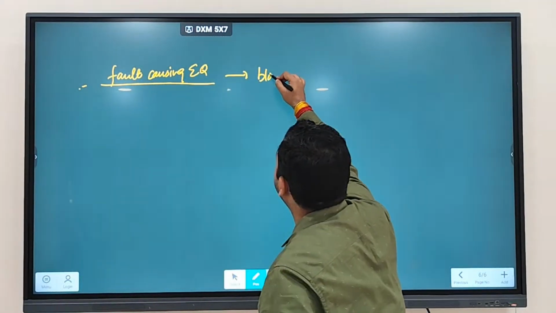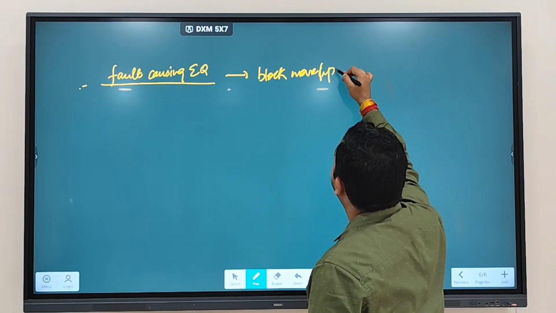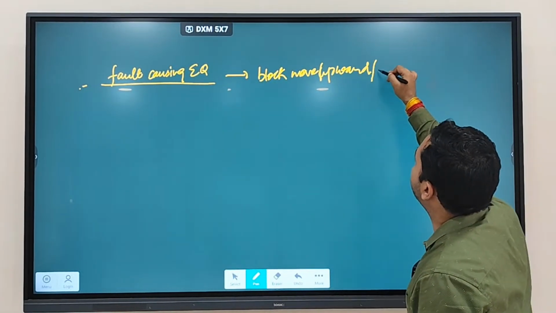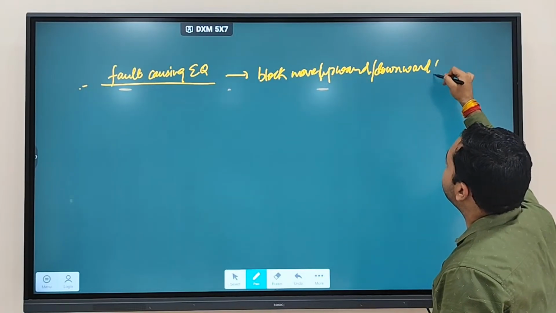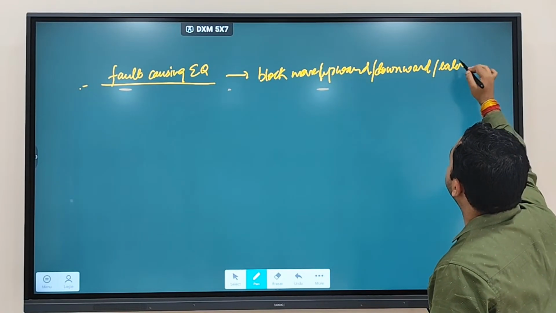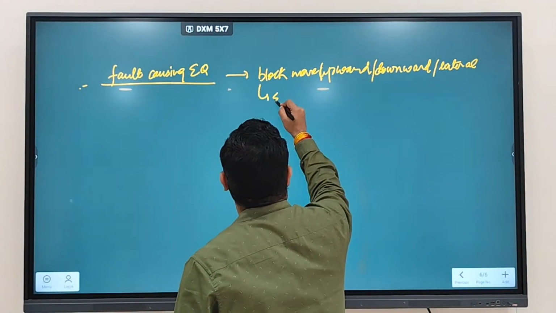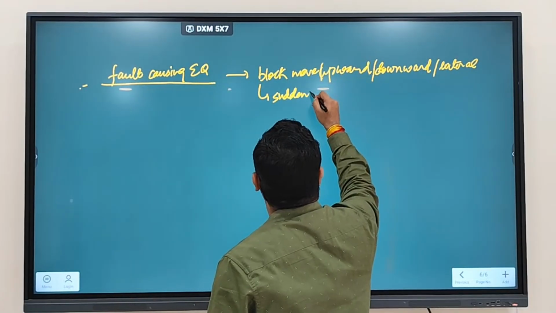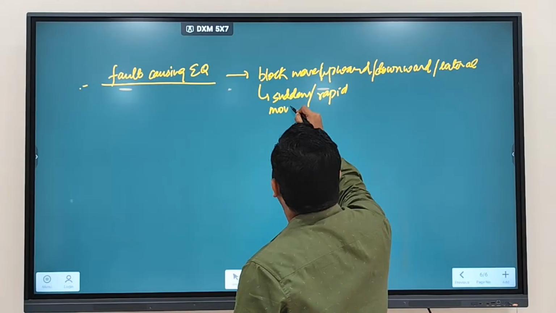Since the block moves upward, downward or laterally. So here we are saying that the block moves either upward, downward or in a lateral manner. These movements are sudden and rapid.